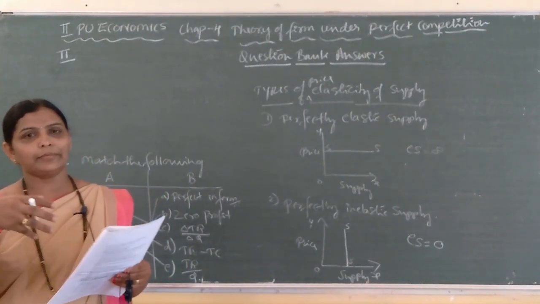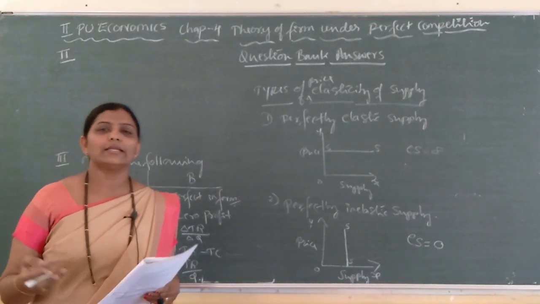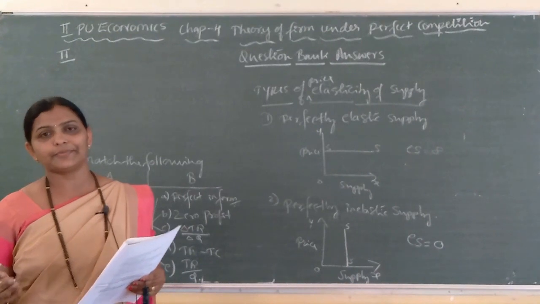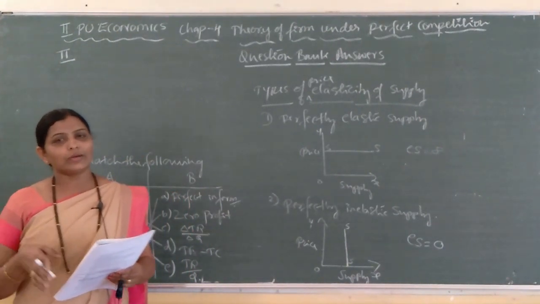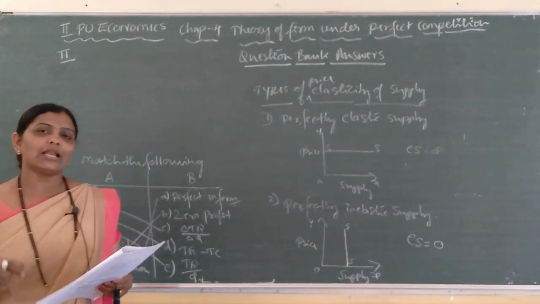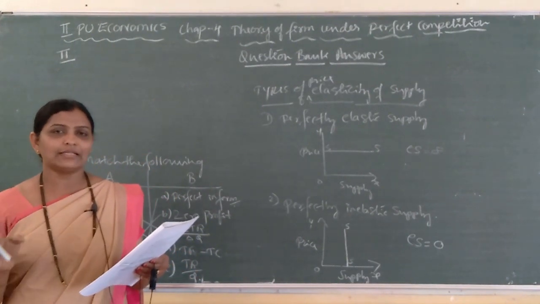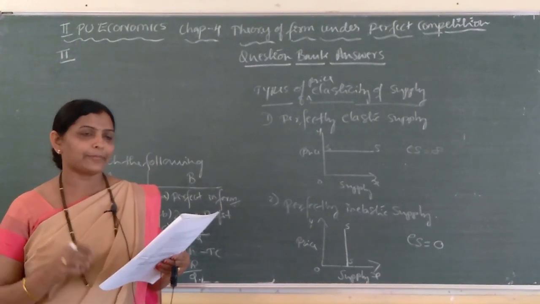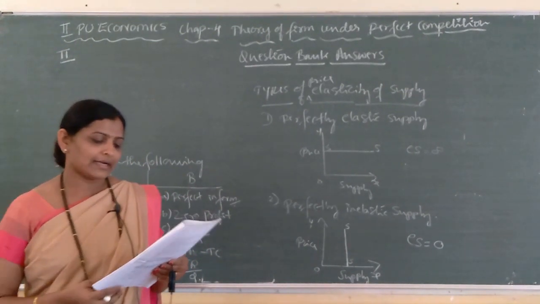I have explained in my class the features of perfect competition: first, large number of buyers and sellers; second, homogeneous products; third, free entry and exit; fourth, perfect information about market condition; and fifth, price taker. So, price taking behavior is a very important feature of a perfectly competitive market, where price is determined by two market forces called demand and supply.